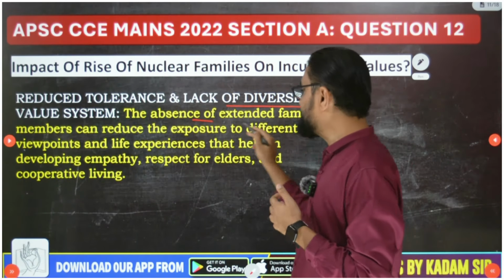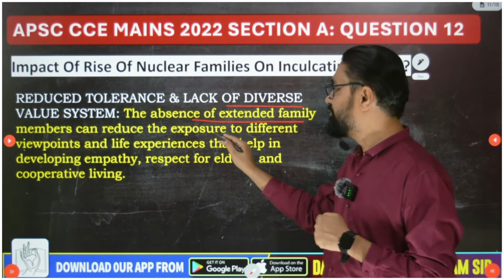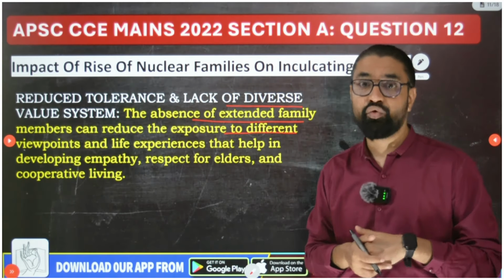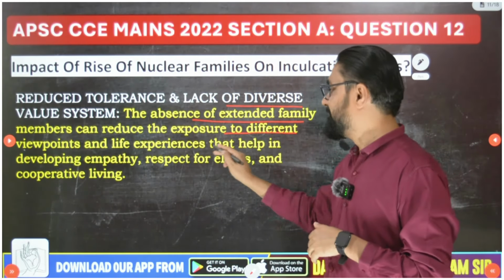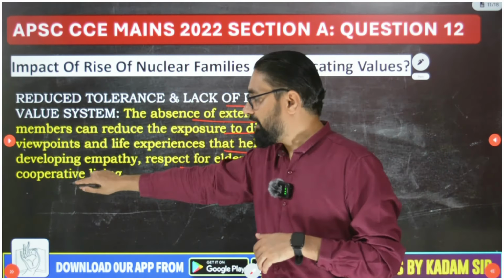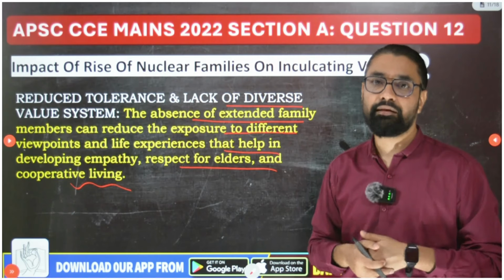The absence of extended family members can reduce exposure to different viewpoints, different value orientations, and life experiences that help in developing empathy, respect for elders, and cooperative collectivistic living.